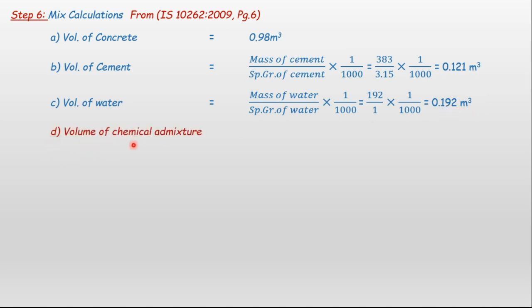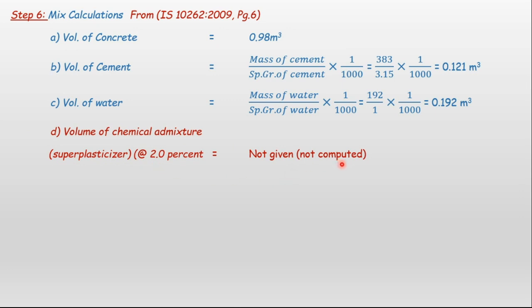D, the volume of chemical admixture, if anything is present. In this problem we do not have any chemical admixture, for that reason I have made it in red color. So I am not adding any volume of chemical admixture. If it comes, this step is to be included, for example superplasticizer at 2% if we consider.